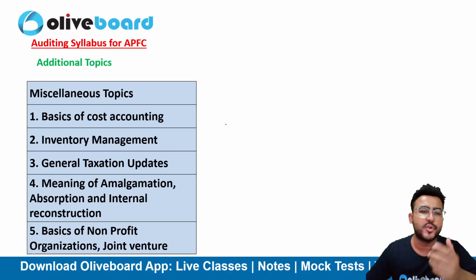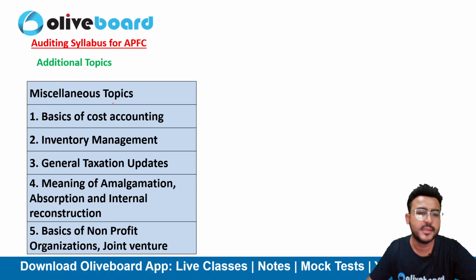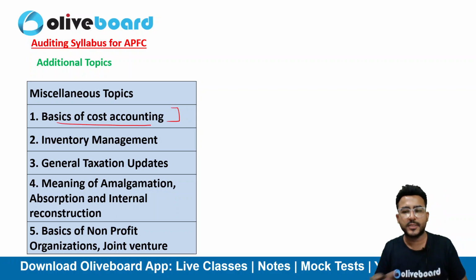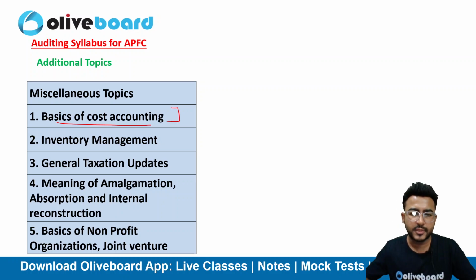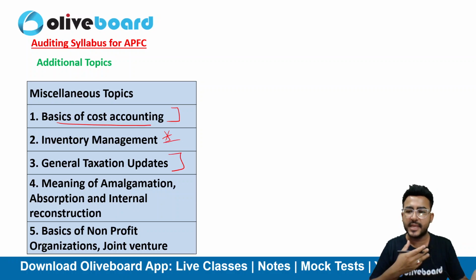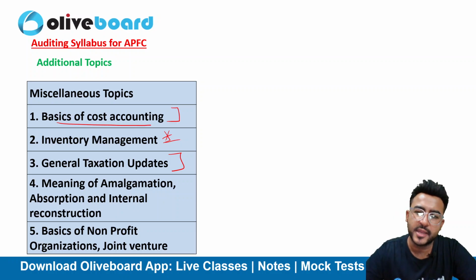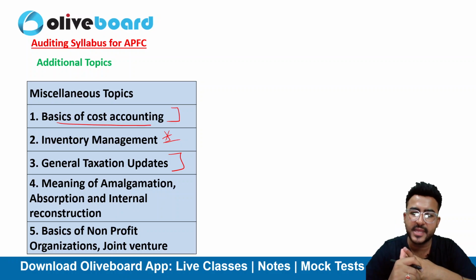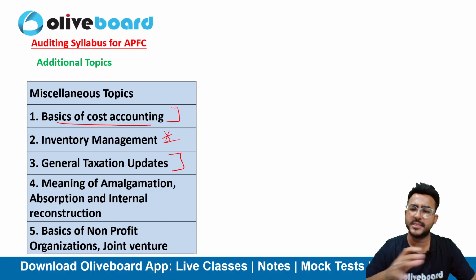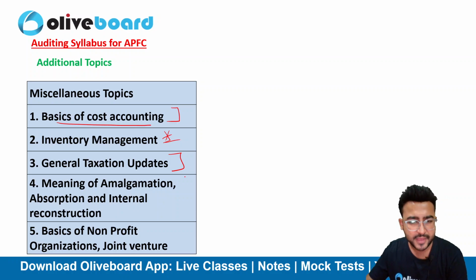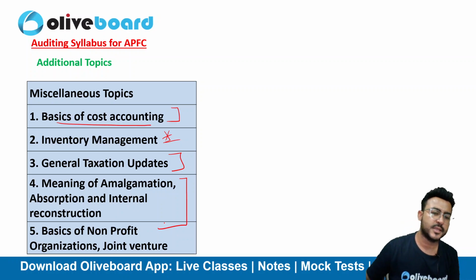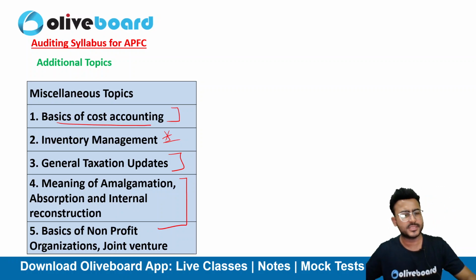And again, if I talk about some additional topics, then you need to learn the basics of cost accounting. Okay, so you should have an idea about different costing terminologies. Inventory management is very important. General taxation related updates: if there is any recent update in the GST rate related to a specific item that was quite prevalent in the news, that will again be important for you guys. If there is any update on the income tax side, that can be important for you. Basic terminologies of taxation. We have seen in the previous year's questions that they have asked about amalgamation, absorption and internal reconstruction, but a basic one.